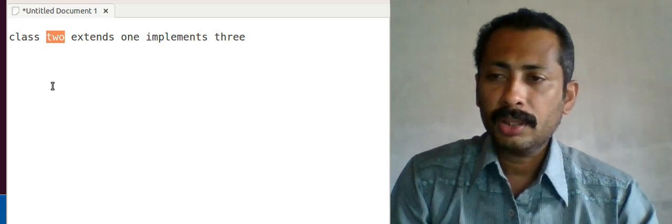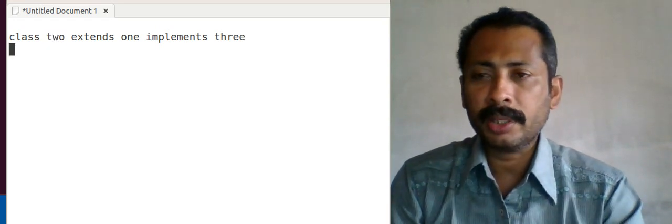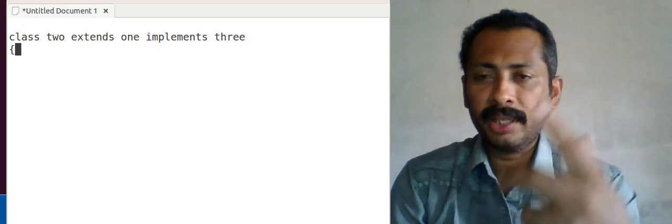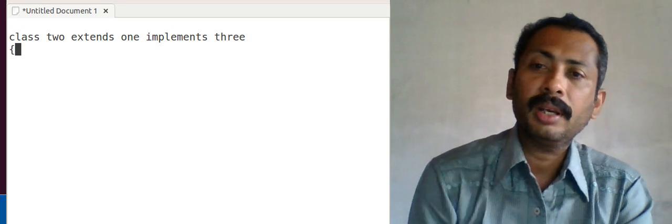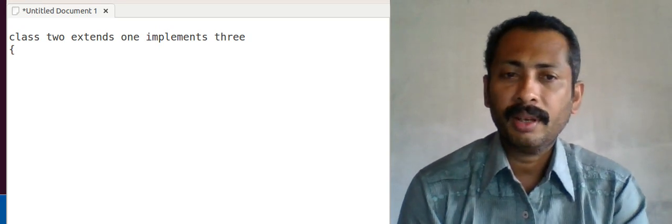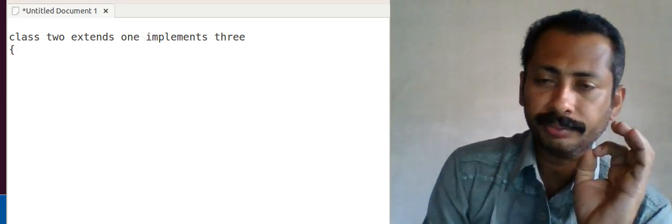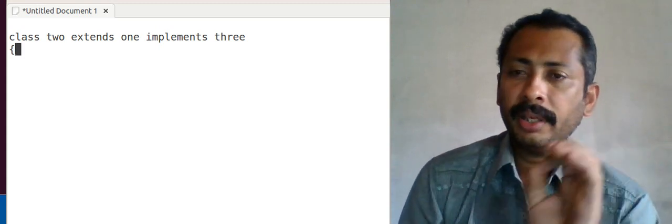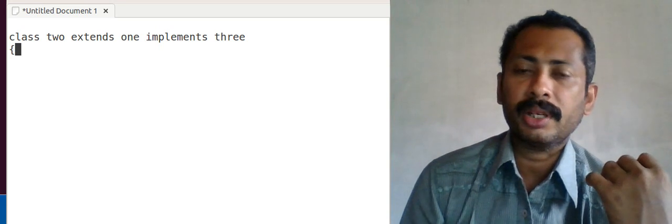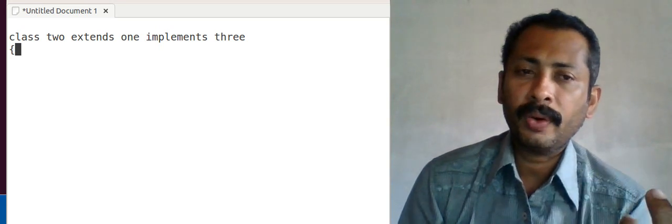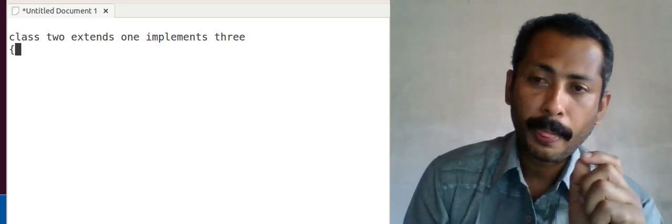So inside class 2 what we have to do is give the definition for the abstract functions which were available in interface 3. If it has 3 abstract functions, then we have to redefine all the 3 functions. Otherwise we cannot create an object of class 2.